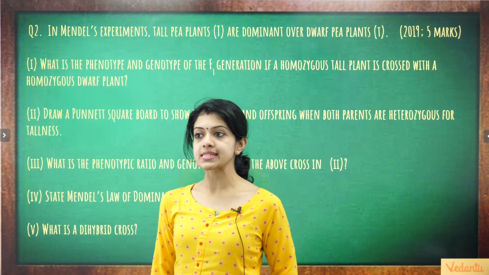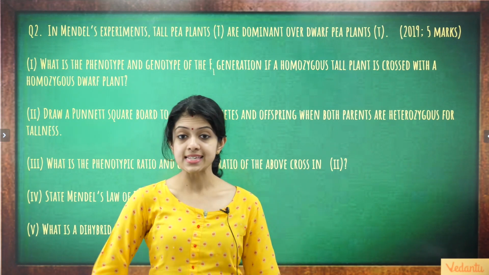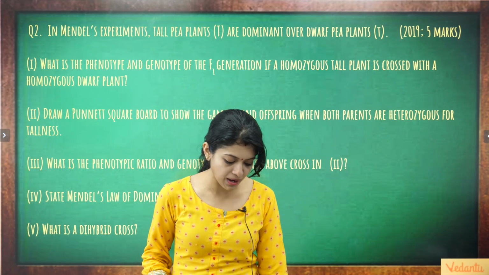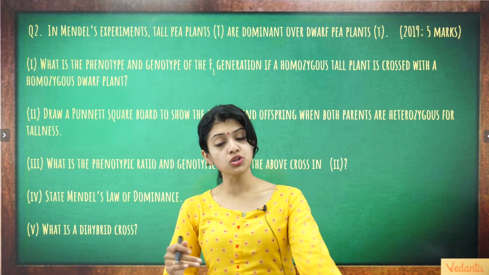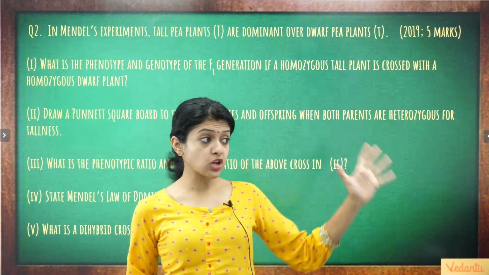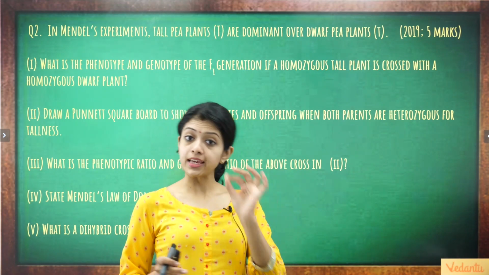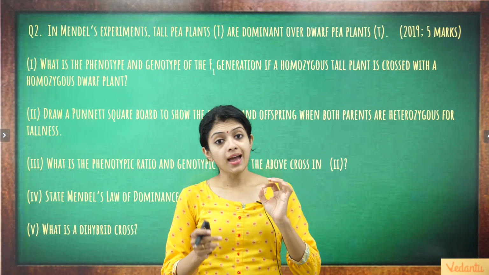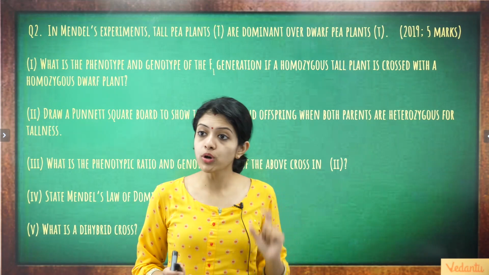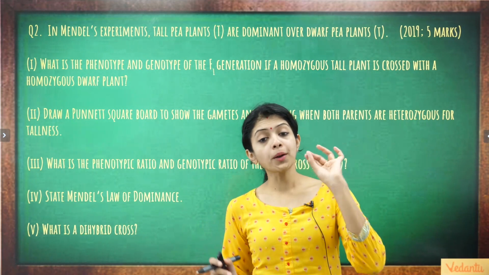Let us now look at a 5 marks question. This was asked in the 2019 ICSE Board exam, and this is what I find interesting about the ICSE Board exam. I've told you this before. Although it is a 5 marks question, it comes as part of a 10 marks question. 10 marks questions in your ICSE exam usually have 2 five-mark parts, and each 5-mark part would normally have sub-questions like these. So you exactly know what points to write.